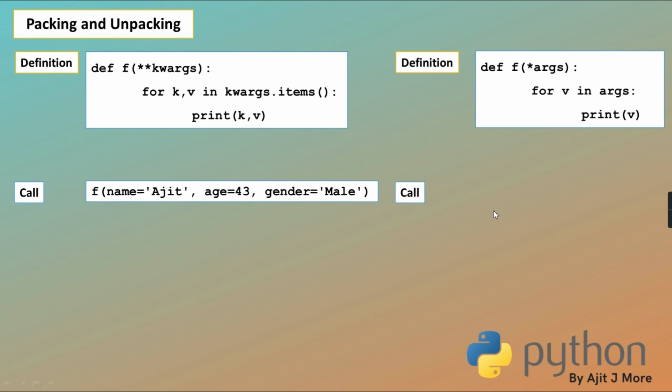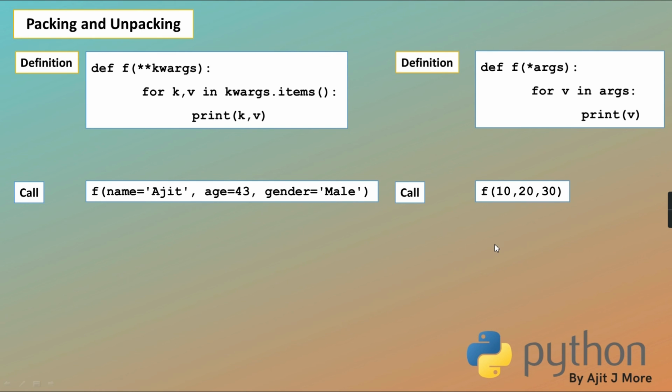Getting? I am calling the function. While calling, I am passing some values. See, these are positional values passed. These are keywords passed. Any keyword, any positional. All these keywords are packed into a dictionary and coming here. All these positionals are packed into a tuple and coming here. So this is the concept of packing.